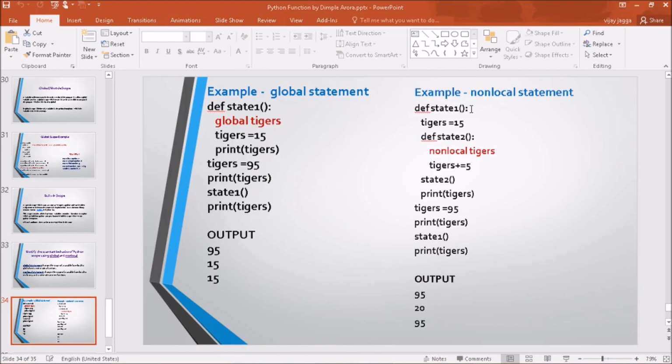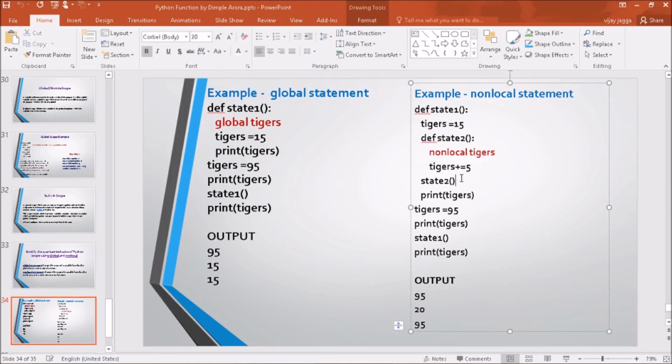There is a function state1 defined having a variable tigers with a value 15, and there is a nested function state2, and in nested function state2 I am making this tigers a nonlocal variable. That means it is going to refer to the enclosing variable tigers is equal to 15, increment it by 5, so the value of this tigers becomes 20, and then in the main section within the state1 function I am calling the function state2, and then the print tigers in the function state1,